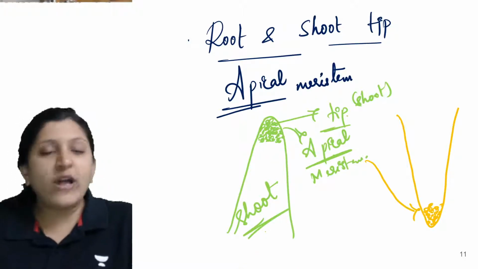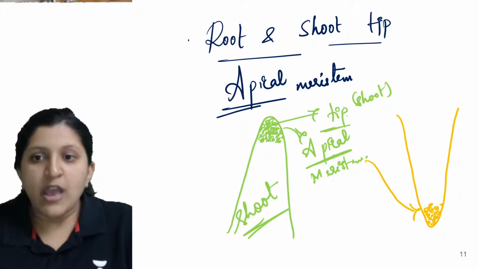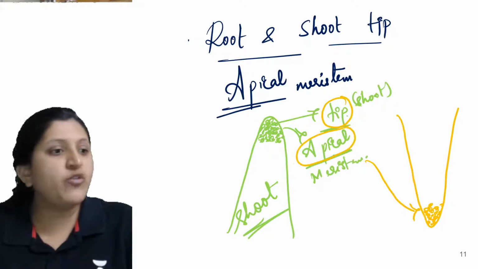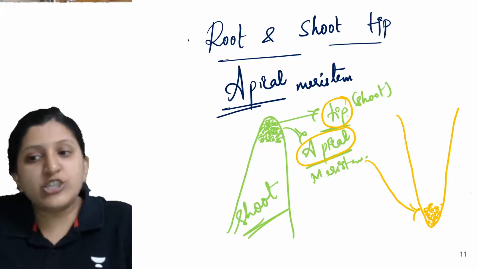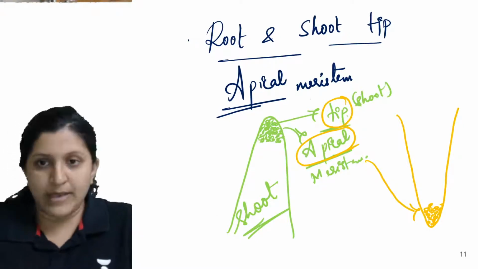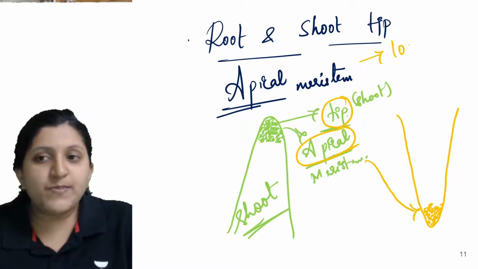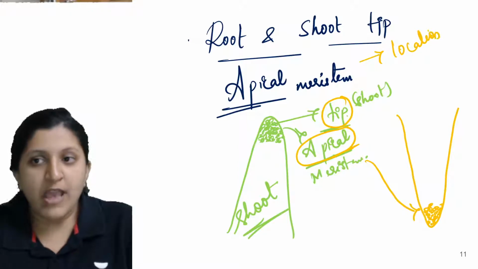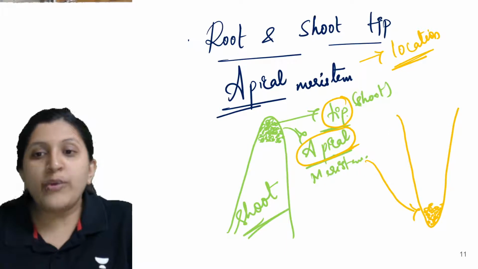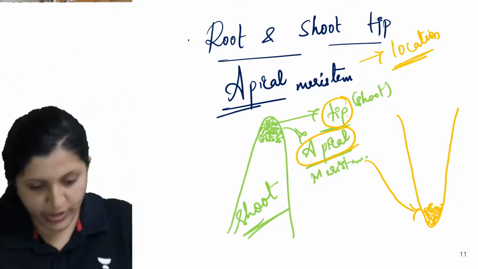So why do we call it apical? Apices is basically a tip itself. So whenever you find the meristematic tissue at the tips, that is always an apical meristem. So this classification is based on the location. Based on the location we have classified a meristematic tissue, which is basically a root and a shoot tip.